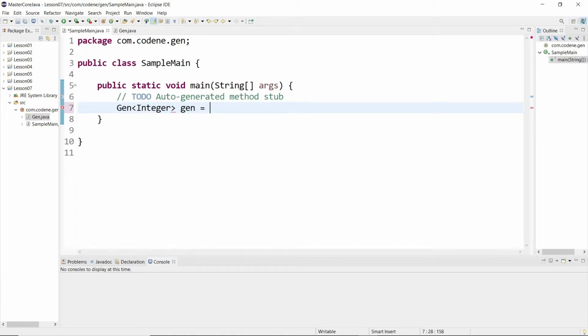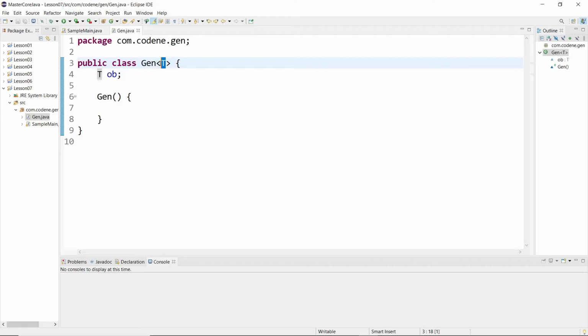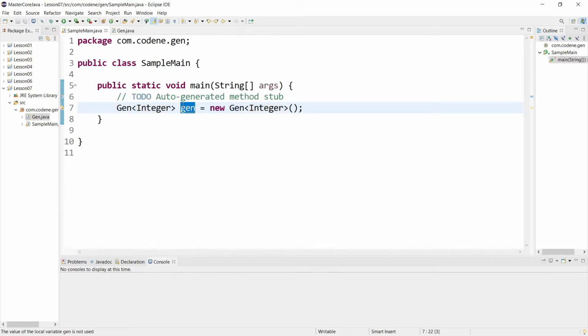So I can write something like Integer and then close it. All right, so this is how your generic type will work. Now, as I specified when I'm instantiating the object, that the generic type it accepts is Integer, this T will act like an Integer. Okay, in this case for the object gen it will act like Integer.